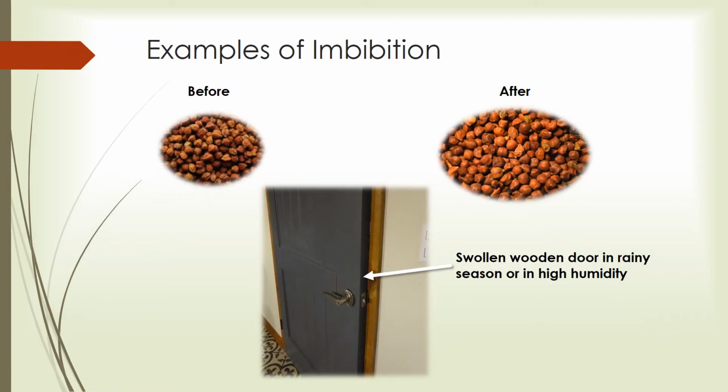In this slide we observe one more example along with the soaked seeds that most have experienced. Wooden doors and windows tend to jam in their frames during the rainy season. Ever wondered why so? This is mainly due to the phenomenon of imbibition, due to which the wood has occluded water molecules, leading to an increase in the volume. This jams the wooden doors and windows in their frame.